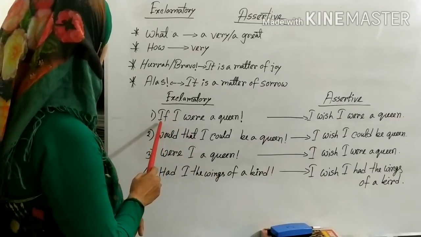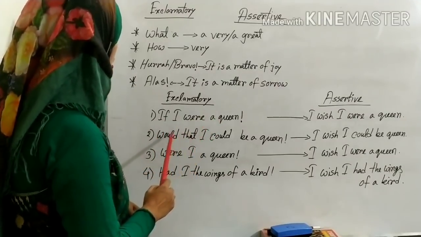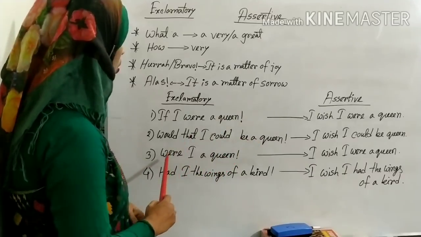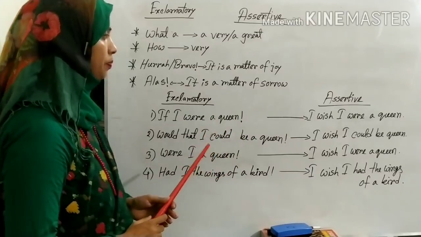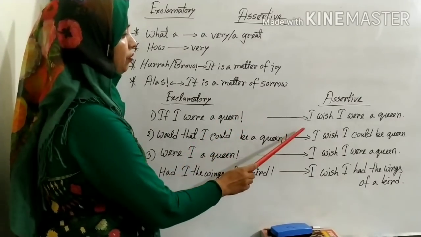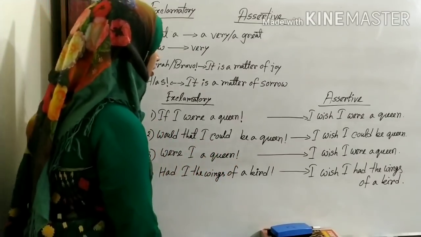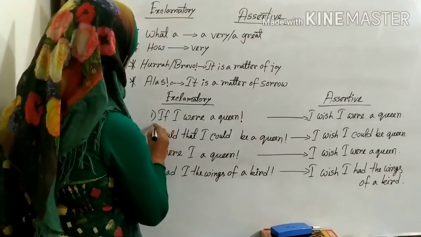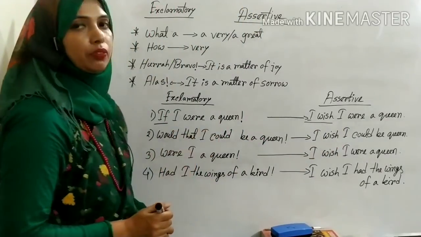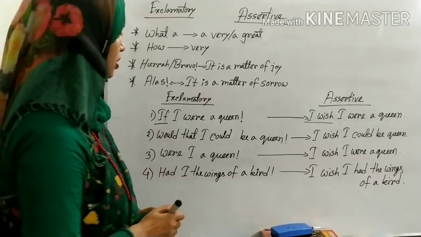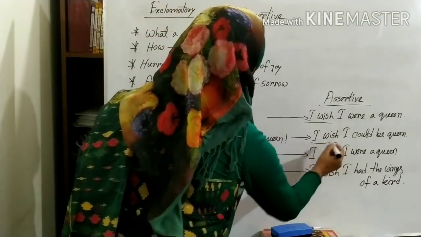Here you are seeing that the exclamatory sentence starts with how? If I were a queen. Would that I could be a queen. Were I a queen. Number 4 is had I the wings of a bird. For making it assertive, you just try to follow one thing. Instead of if, you'll write I wish, and the remaining part of the sentence will remain unchanged. Instead of would that, you'll write I wish.